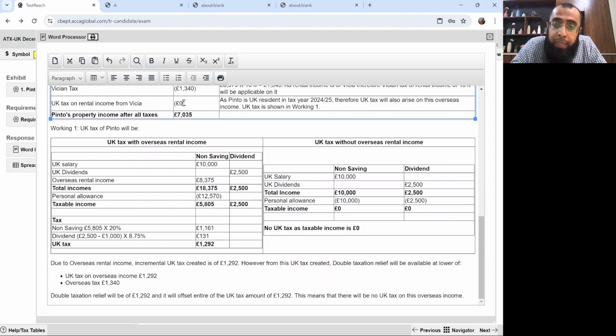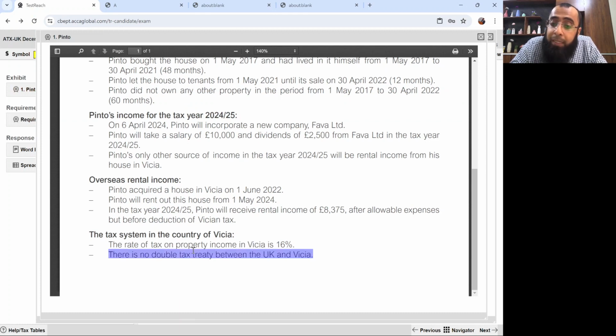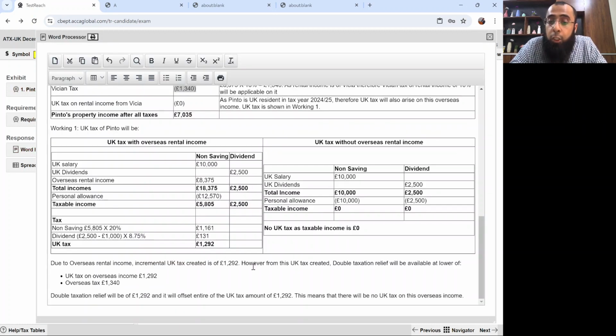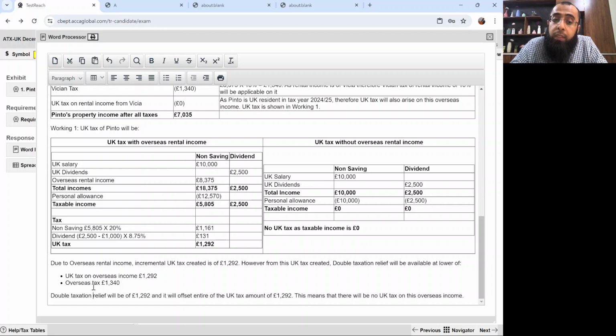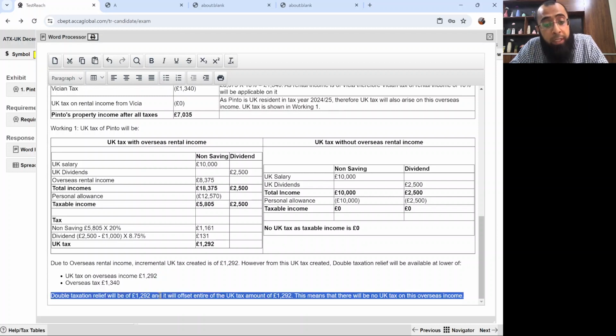Now you must be thinking, let's go and put it here. What you need to understand is that we have already paid some overseas tax also. Now, irrespective of the double tax treaty, you will get the DTR. The double taxation relief is always available. UK tax is 1292 and overseas tax is 1340 pounds. So double taxation relief will be of 1292 pounds and it will offset the entire UK tax.